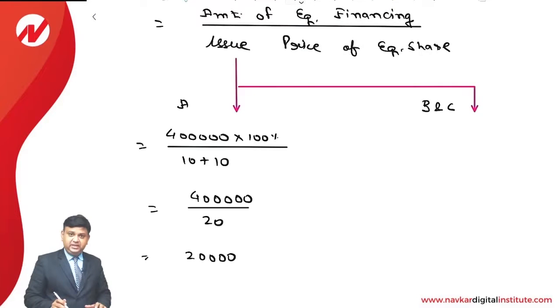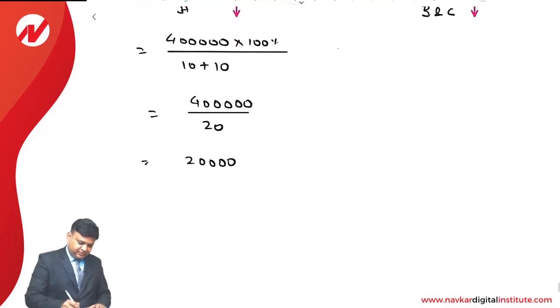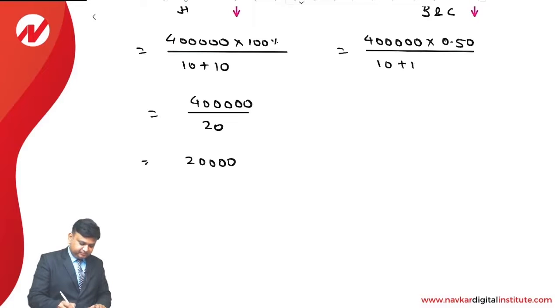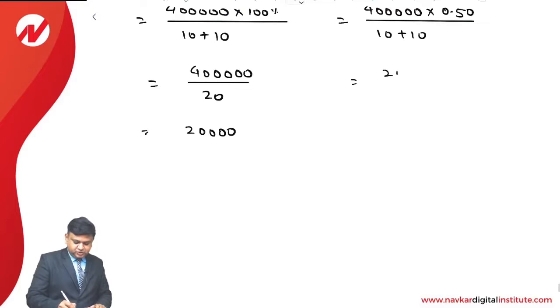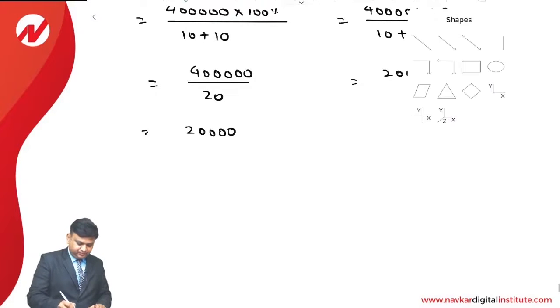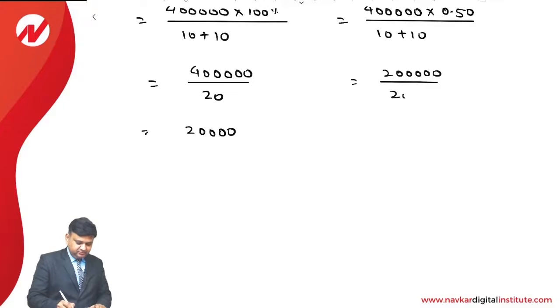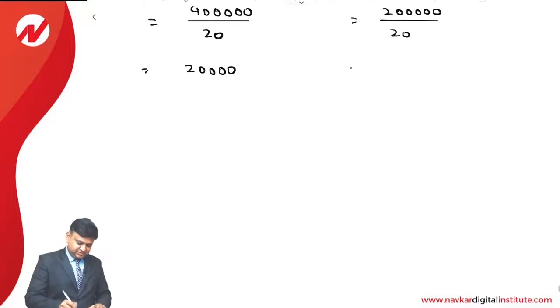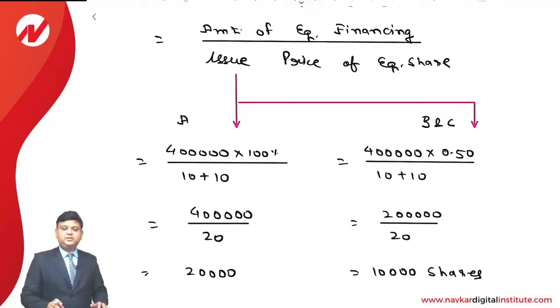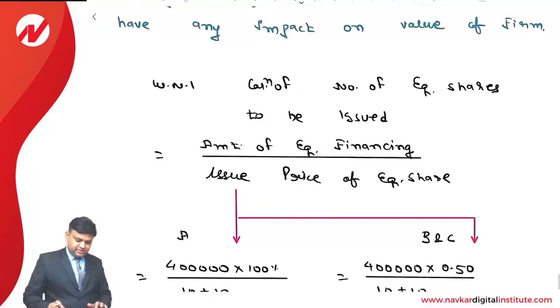In case of Plan B, Plan C, it is 4 lakhs once again into 0.5. Why? Because 50% is equity financing, divided by 10 plus 10. So it is 2 lakhs divided by 20. That comes to 10,000 shares. So this is the way we can make the computation of, first of all, the number of equity shares that will be issued.